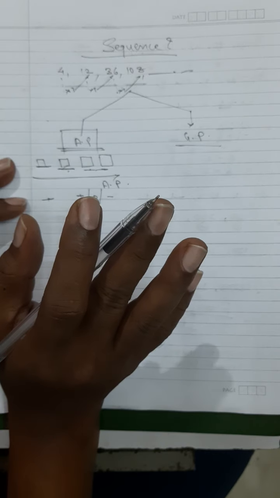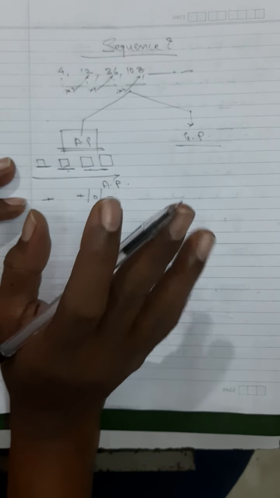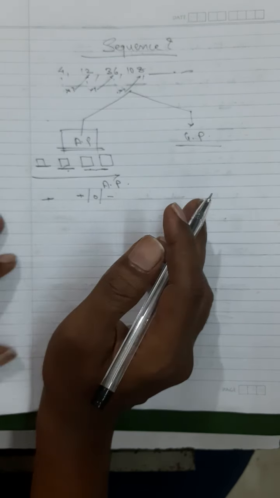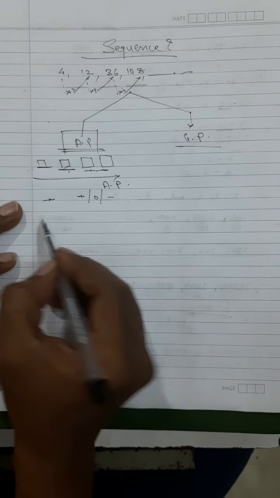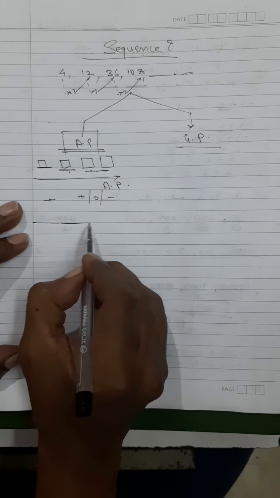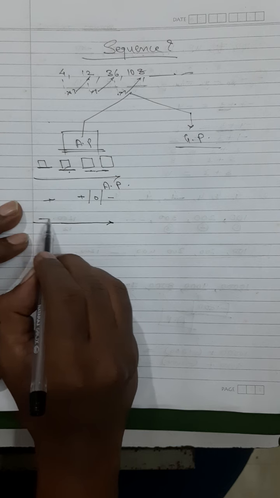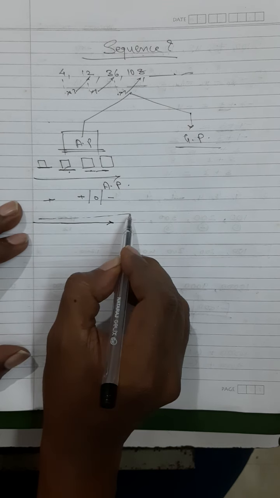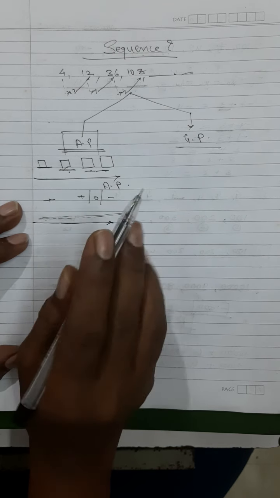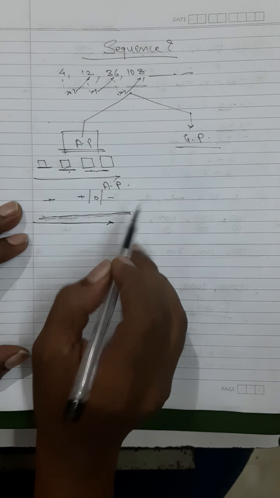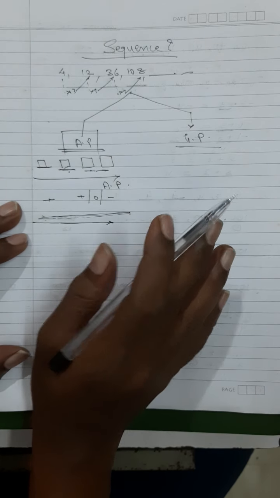To put it in simple English, if the sequence is going on increasing by addition, then it is an arithmetic progression.